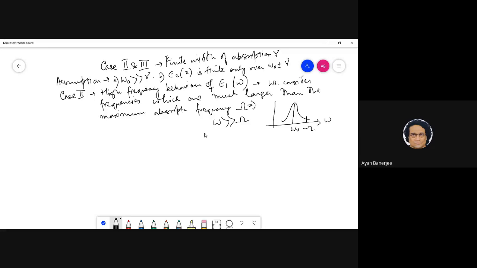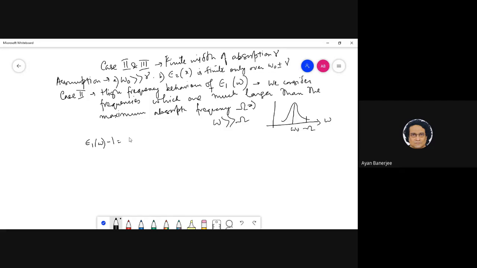Okay, so now we will assume two things also. Again, we know that epsilon omega minus 1 is, so I will directly write, remember, it's basically 2 by pi, and the denominator has x square minus omega square, right?